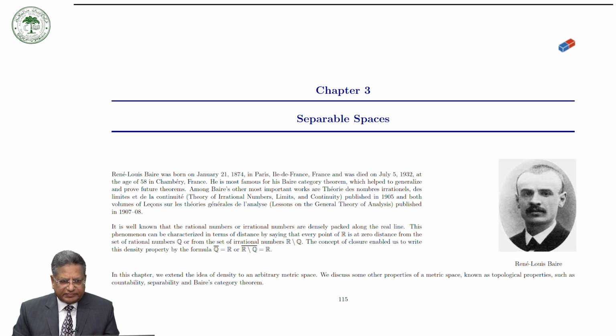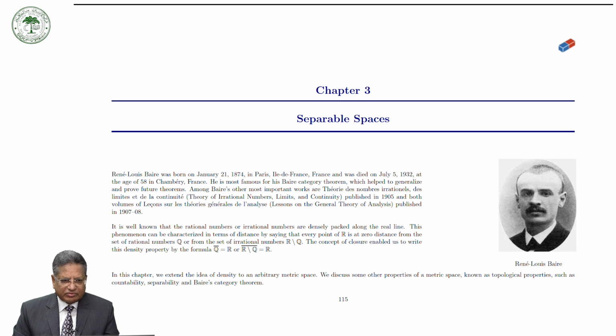This phenomenon can be characterized in terms of distance by saying that every point of R is at zero distance from the set of rational numbers Q or from the set of irrational numbers R minus Q. The concept of closure enabled us to write this density property by the formula that the closure of Q is equal to R, or the closure of the set of irrational numbers is equal to R.